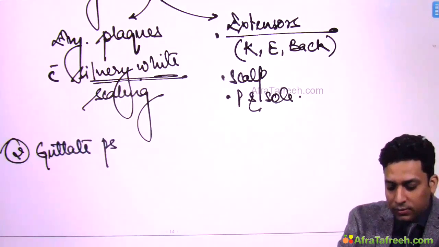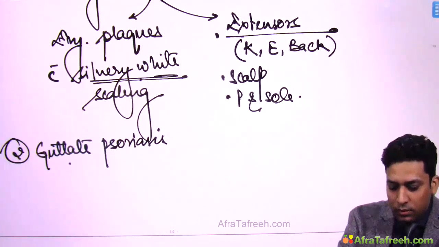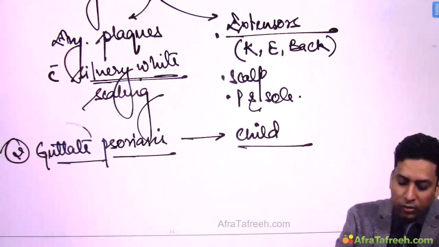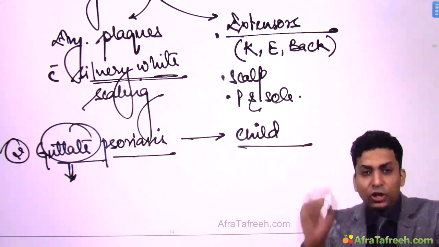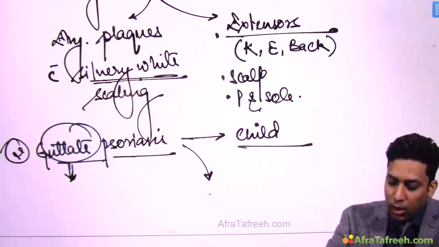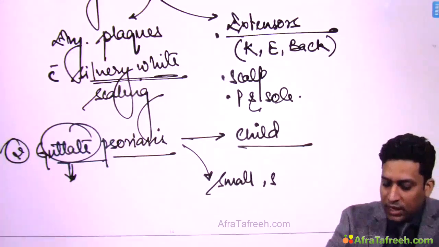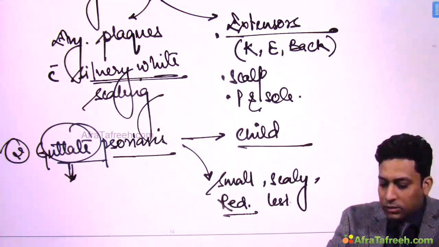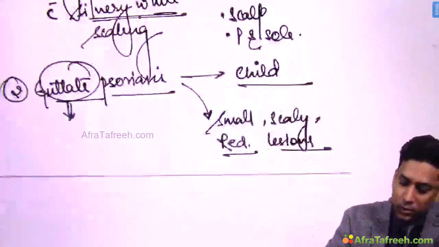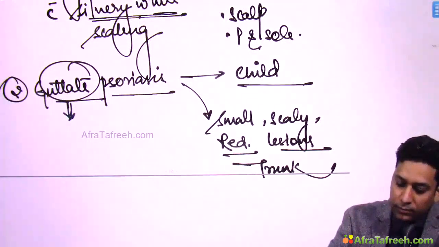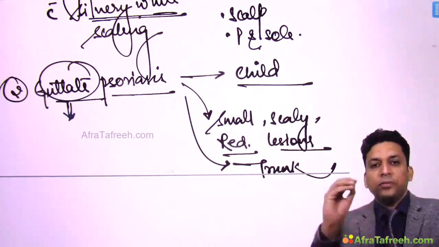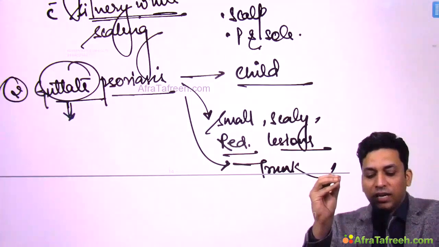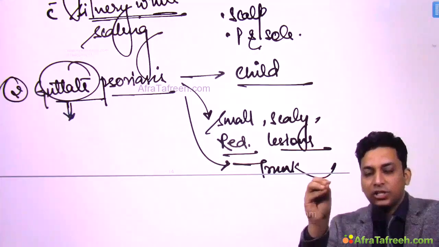guttate psoriasis. Now guttate psoriasis is usually seen in children, and all of you know this term guttate means dewdrop, very small. So these small scaly erythematous, that is red, lesions are seen usually over the trunk. These are the points which you need to remember, that guttate psoriasis usually presents in children, and in children you will get these small scaly erythematous lesions over the trunk.